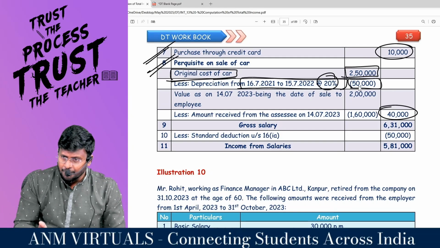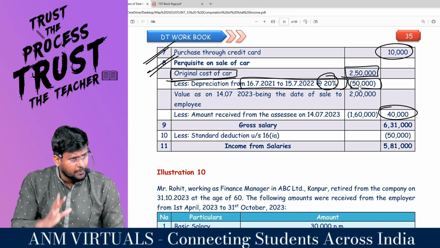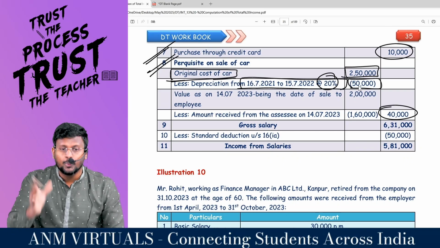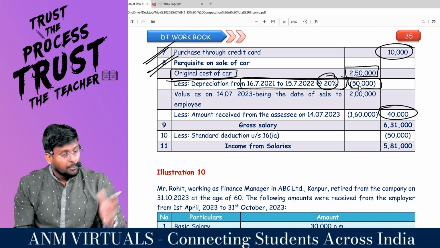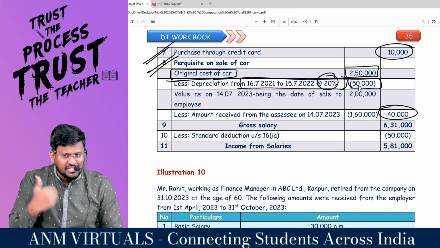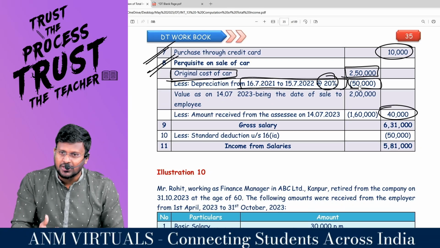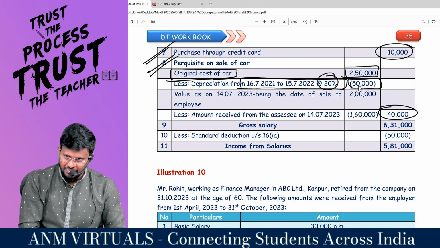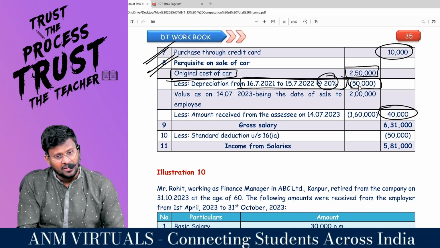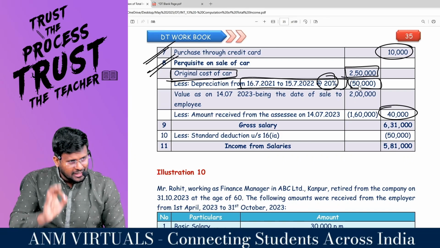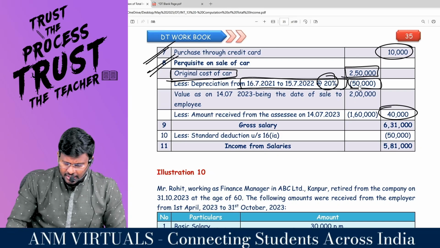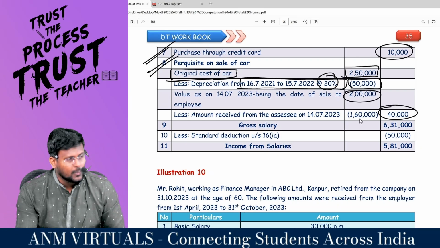Is it right to provide depreciation for 11 months? No, I am your tax teacher. If a completed year is there, you provide the depreciation. Why is the Income Tax Act saying like that? Because if you provide the depreciation for 11 or 11.5 months, automatically the WDV will get reduced. If the WDV gets reduced, perquisite will be less. Are you really with me? Department is saying that if it is completed, yes, you knock off the depreciation. Then this 2 lakh will be compared with 1,60,000.